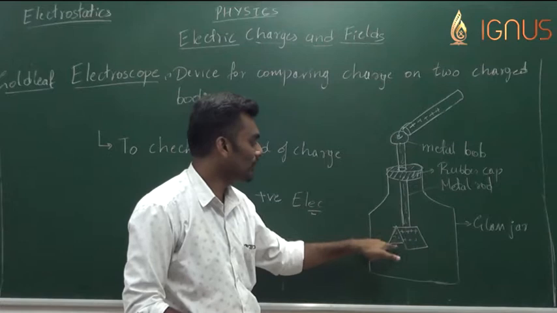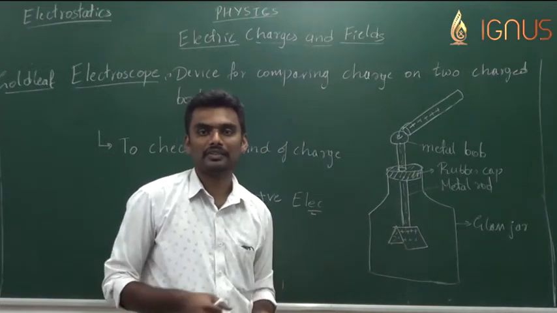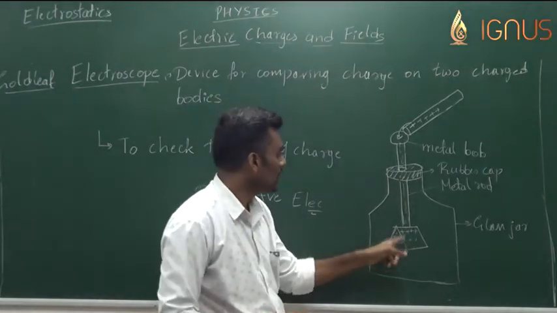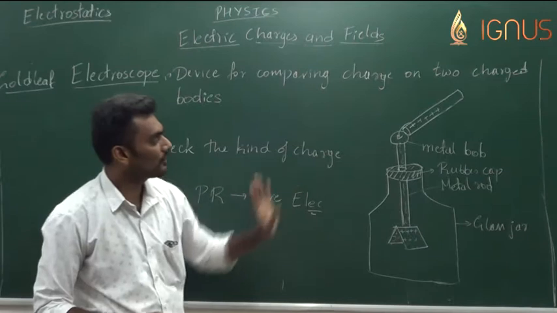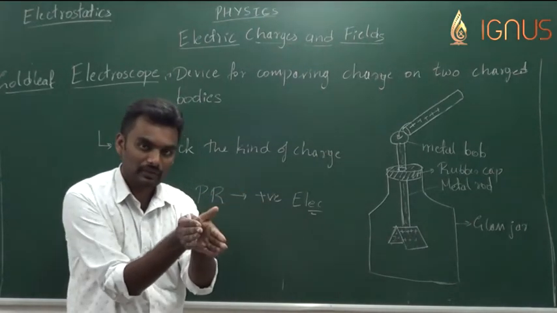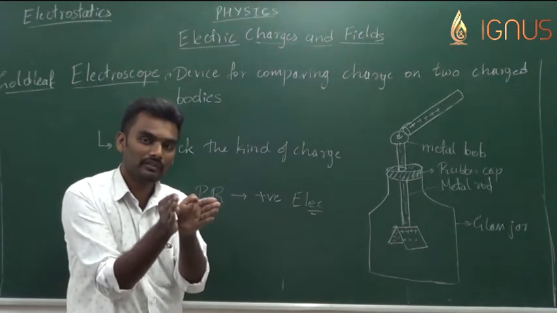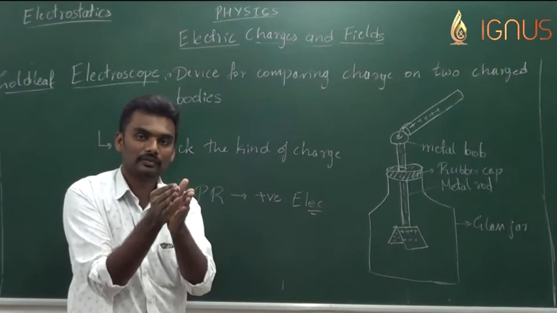When you have positively and negatively charged bodies in contact, they will actually neutralize each other, right? Similarly, here it was already positively charged, you brought the plastic rod in contact with it, and the divergence decreased, which means the amount of positive charge deposited on this gold leaf decreased.